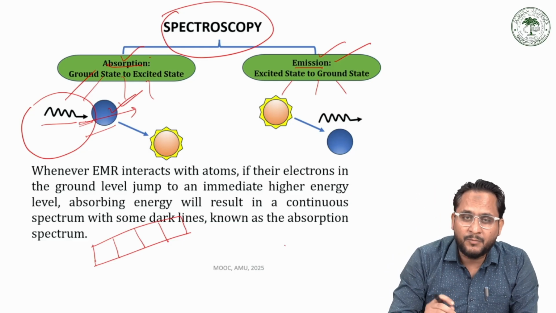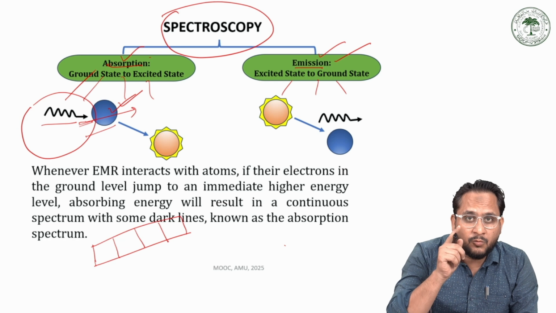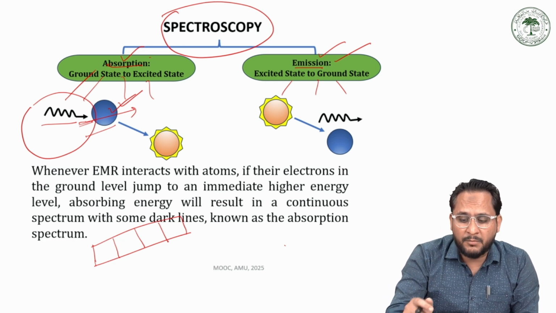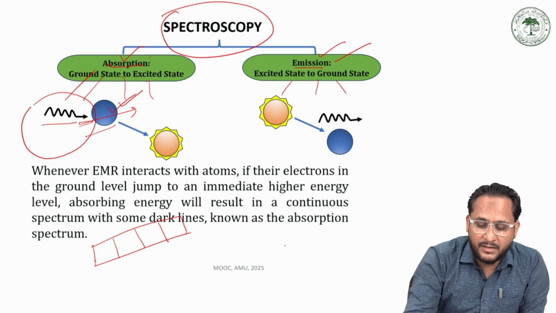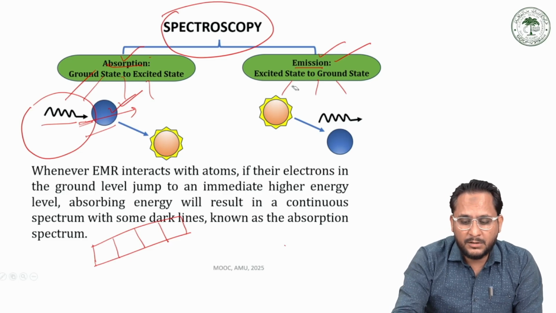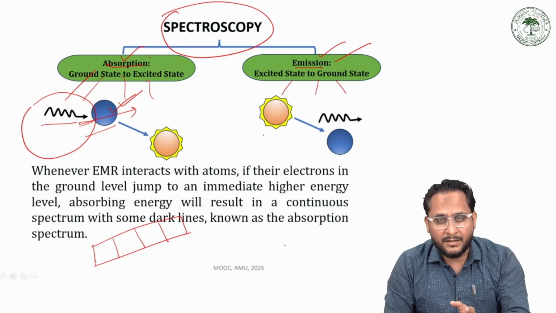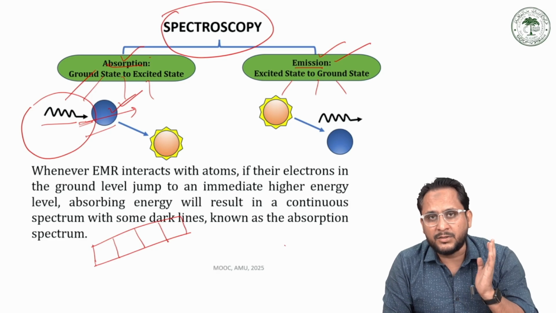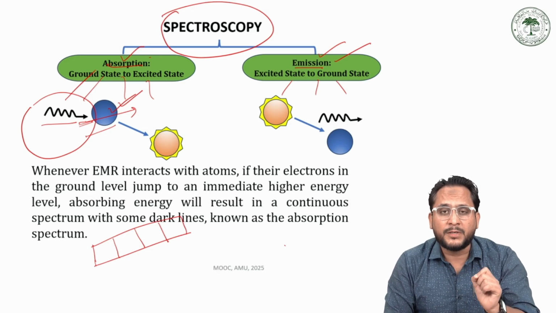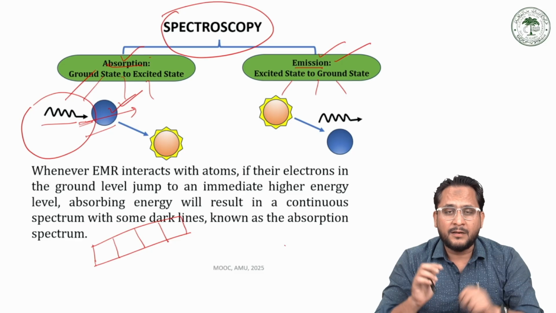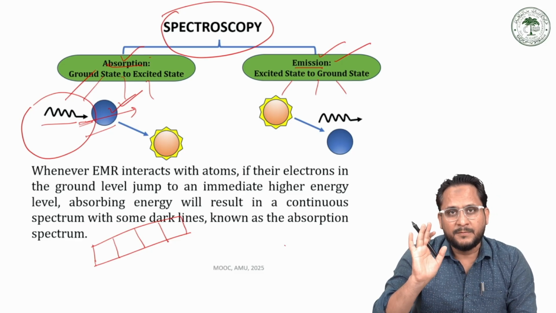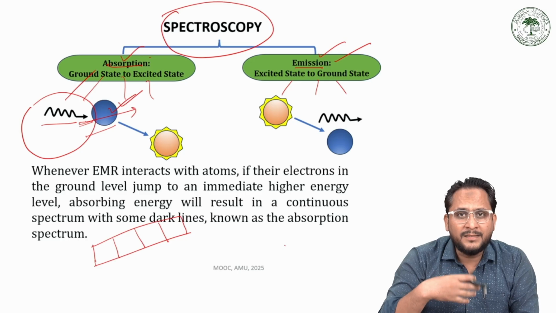For an emission spectrum, we need energy, but we do not need light. We do not meet that energy requirement by giving incident radiation. So although we need an energy source, that energy source is not light radiation. Therefore, in emission spectroscopy, always remember that a light source is not needed. What we need is an energy source.